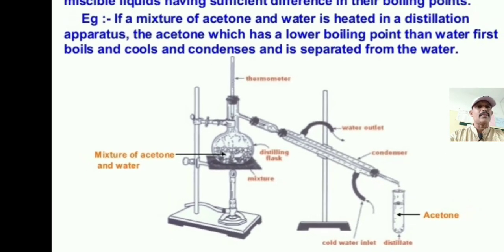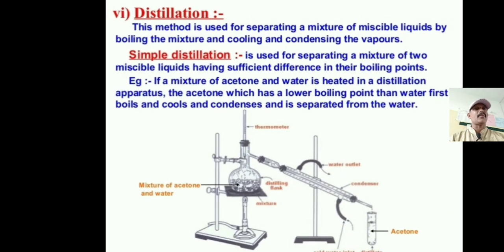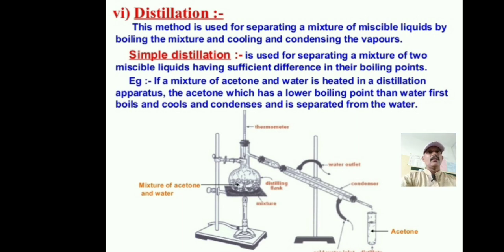Now I will explain the simple distillation method. It is used for separating a mixture of two miscible liquids having sufficient difference in their boiling points. For example, if a mixture of acetone and water is heated in a distillation apparatus, the acetone, which has a lower boiling point than water, first boils, cools, condenses and is separated from the water.